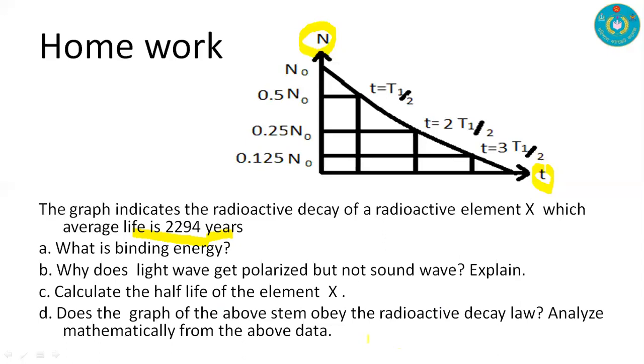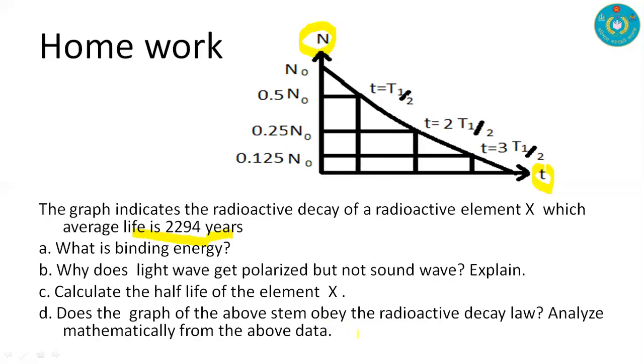If you calculate a single lambda for this graph, then we can say that there is a decay constant, and if the decay constant is the same for the first half-life, second half-life, and third half-life, then we can say that the above graph follows the radioactive decay law.